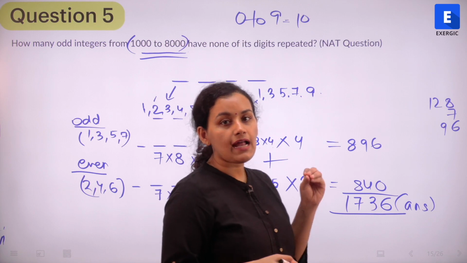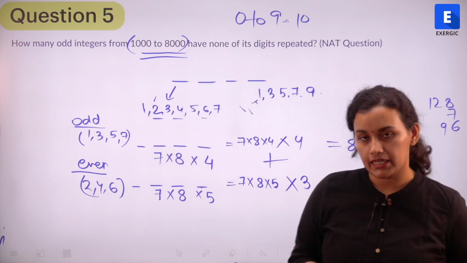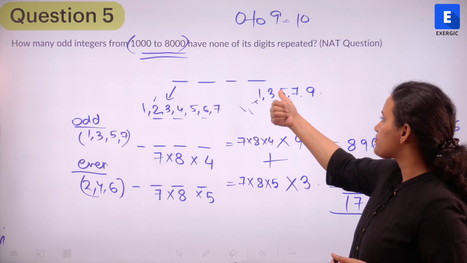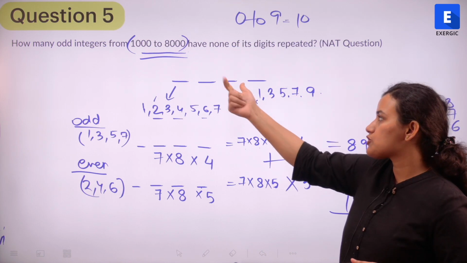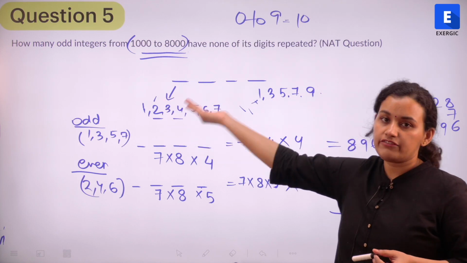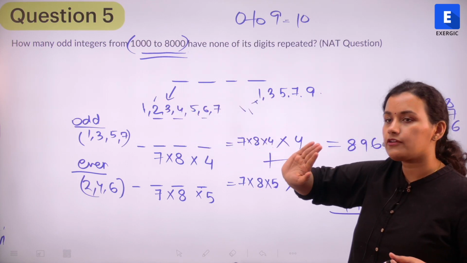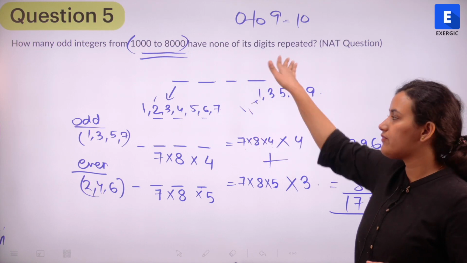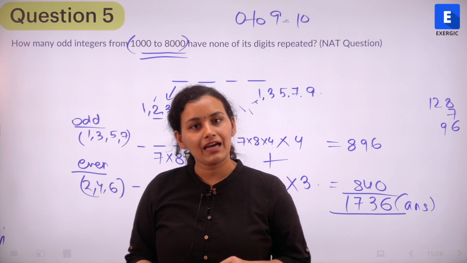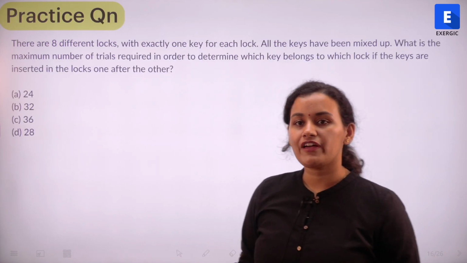So we need to satisfy all the 3 conditions that have been given to us. It has to be an odd integer, that means a restriction on the units place. It has to be between 1000 to 8000, so restriction on the thousands place. And then finally, where does the concept of permutation combination come in? Where we need to find out that none of the digits are repeated. Clear? So here is the practice question for you.